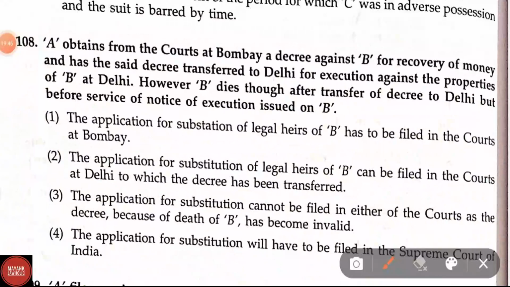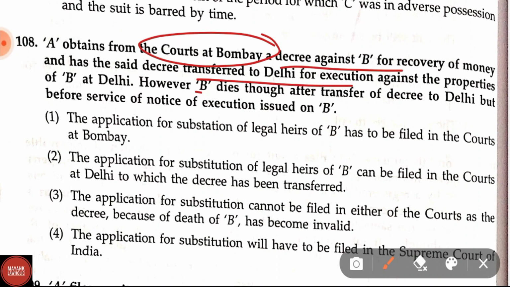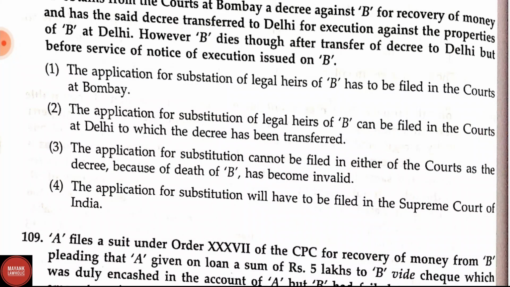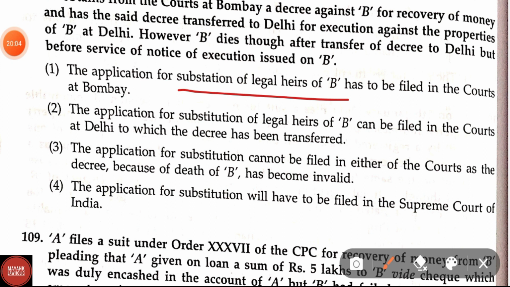Question number 108. A obtains from the courts at Bombay a decree against B for recovery of money and has the said decree transferred to Delhi for executing against the properties of B at Delhi. However, B dies after transfer of the decree to Delhi, but before service of notice of execution issued on B. Option 1: the application for substitution of legal heirs of B has to be filed in the courts of Bombay.